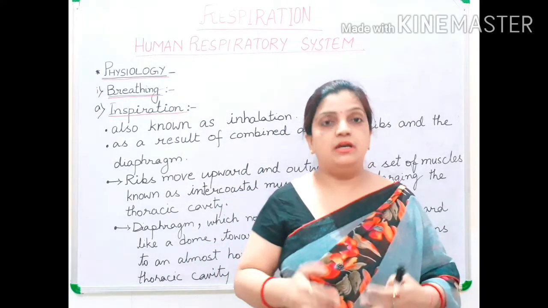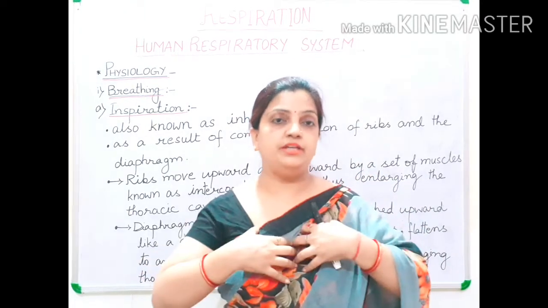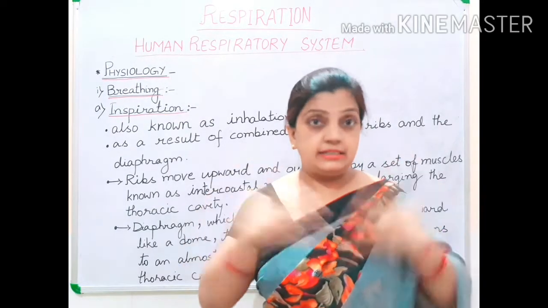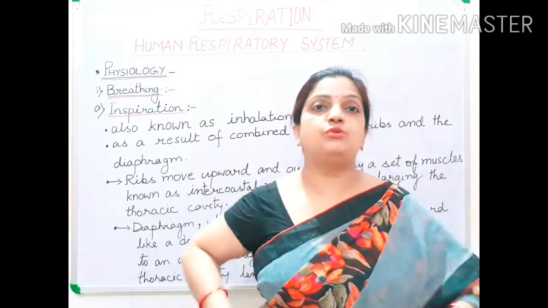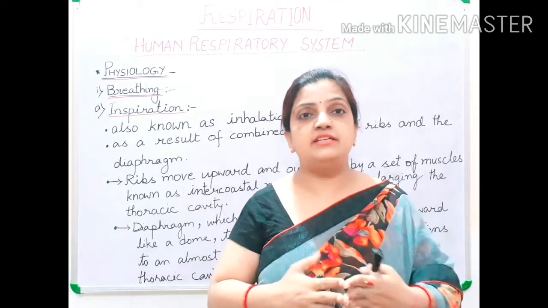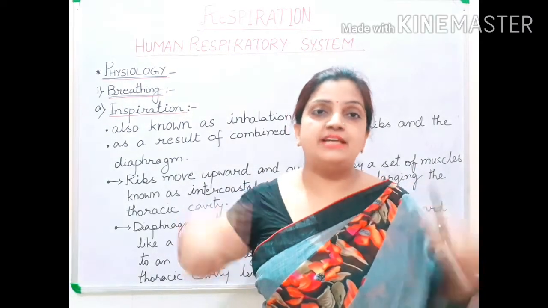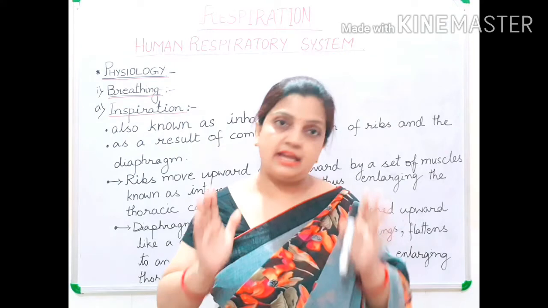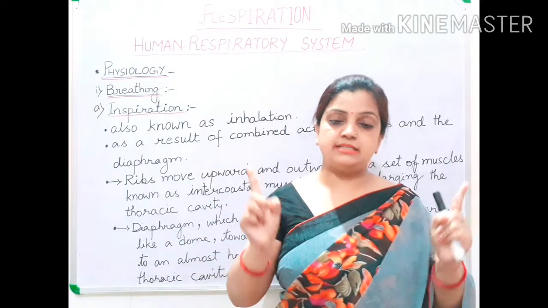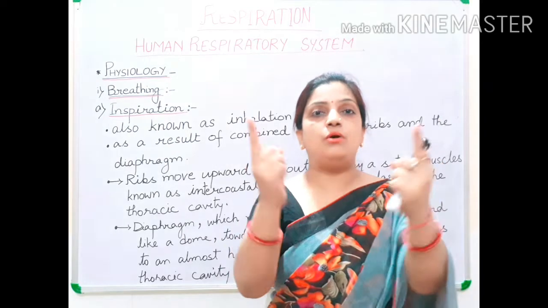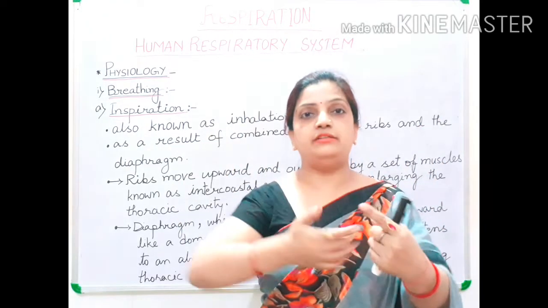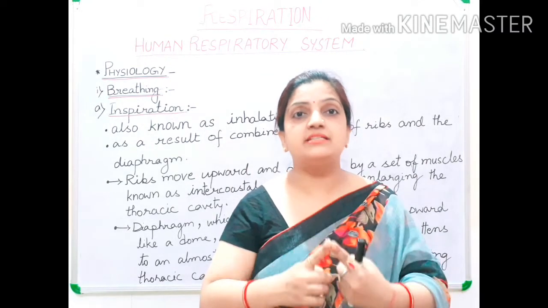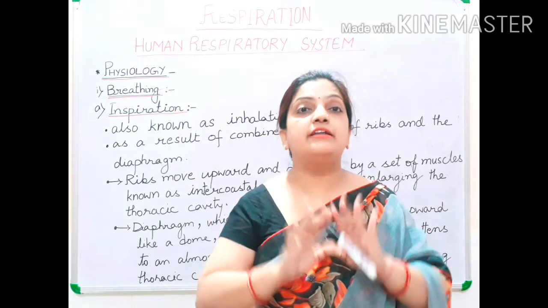Ribs and diaphragm, you know now. What are ribs? Ribs are present inside the body, making the skeleton system of our thoracic cavity. You know the thoracic cavity is your chest cavity. The portion of the chest is called the thorax and the cavity inside the chest is called the thoracic cavity. This thoracic cavity is enclosed all round, from back to front, with a bony cage-like structure, and this bony cage-like structure is called the rib cage.